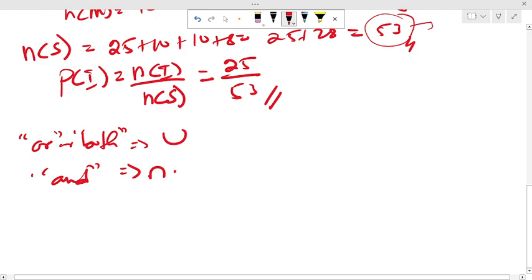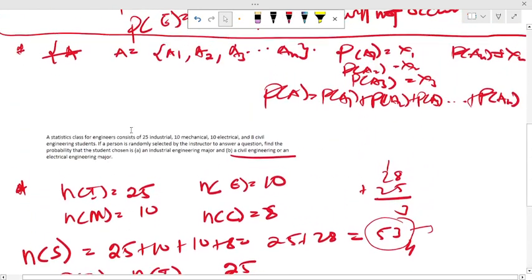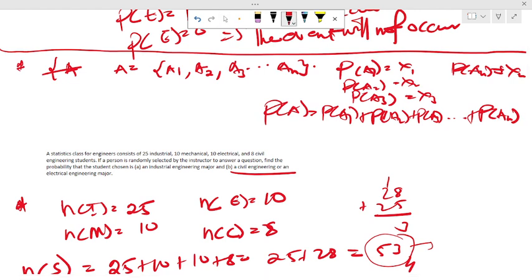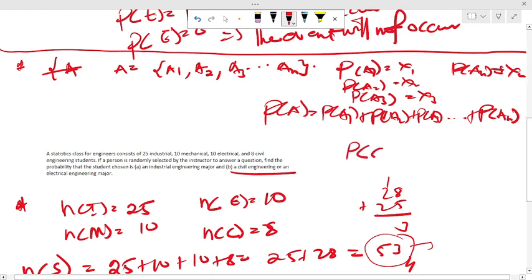So if this question was to find the probability that the student chosen is a civil engineering student and an electrical engineering student, what you are supposed to find is civil intersection electrical.